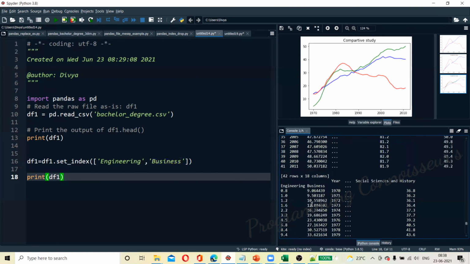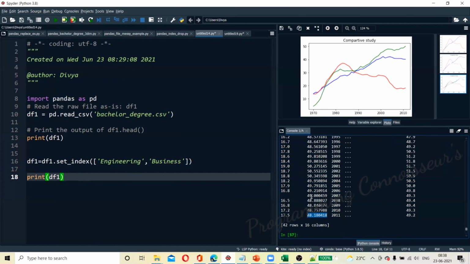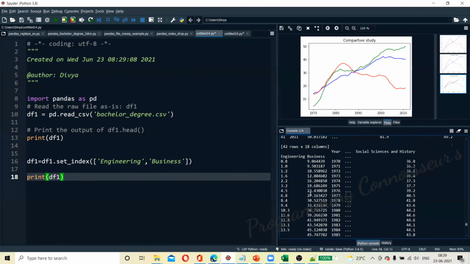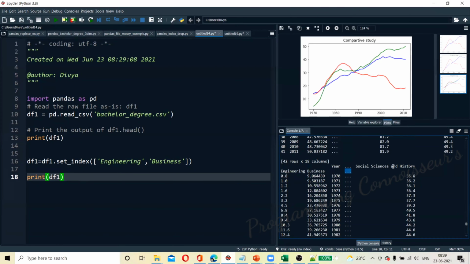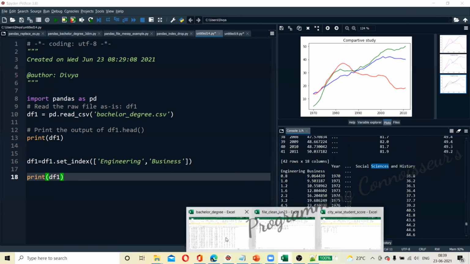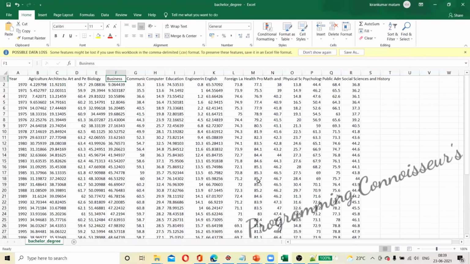So business is becoming the topmost. At certain times science and technology overtook business, but if you see at the end of the day, business is growing like anything, and has given equal competition to the social science and history data. What we have here is the percentage of people reading social science.